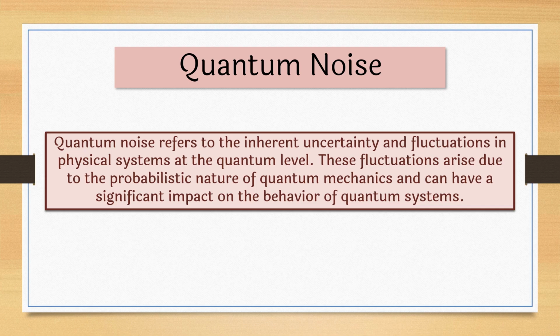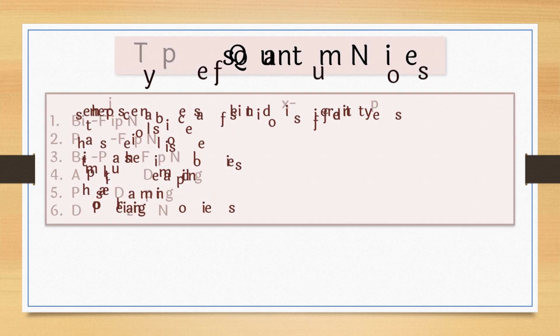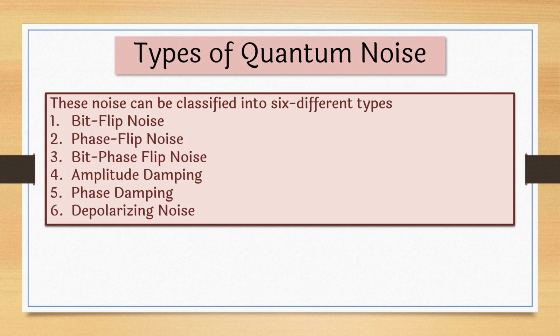These fluctuations or uncertainties can be classified into 6 different kinds, called quantum noise.